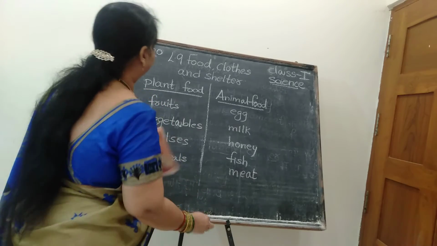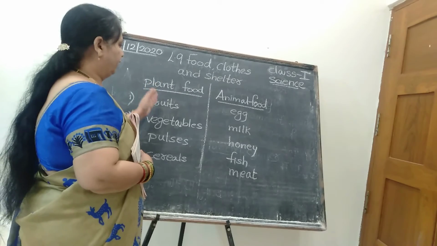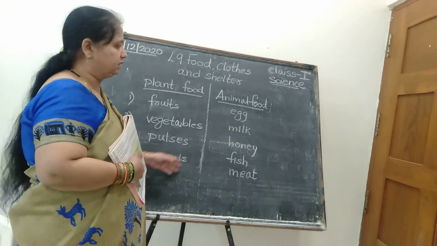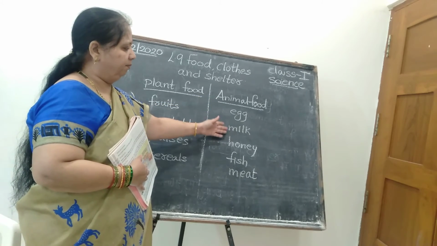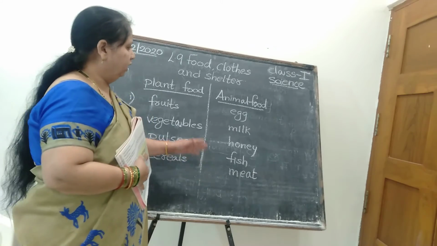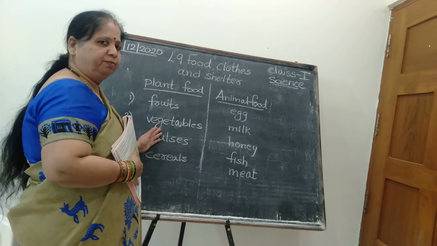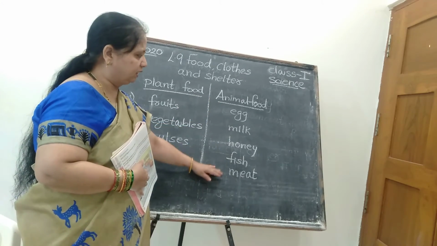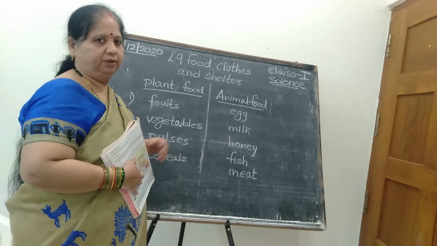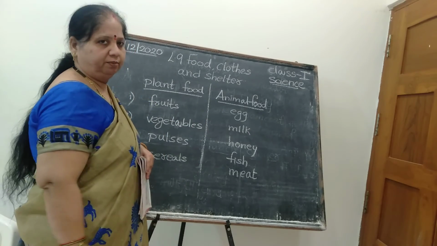Is it clear, children? These are plant food and animal food. If I ask you to write some plant food, you can write fruit, vegetable, pulses, cereals. Animal food: egg, milk, honey, fish and meat. Is it clear? Plant foods, from where do you get all those things? From plants. And egg, milk, honey, fish, meat, from where do we get? From animals. So this is the difference between plant food and animal food.